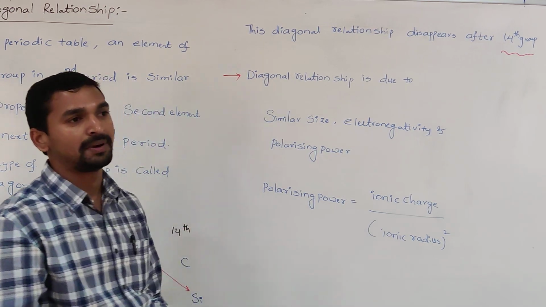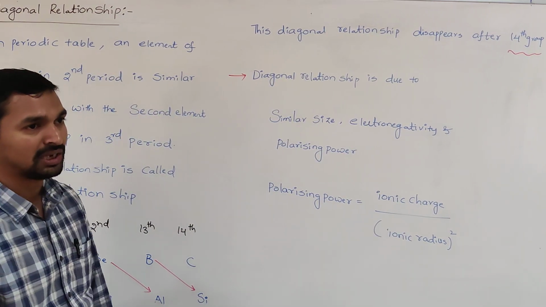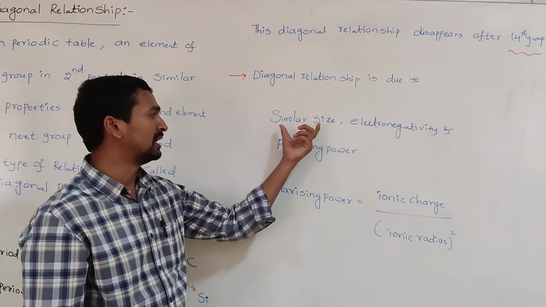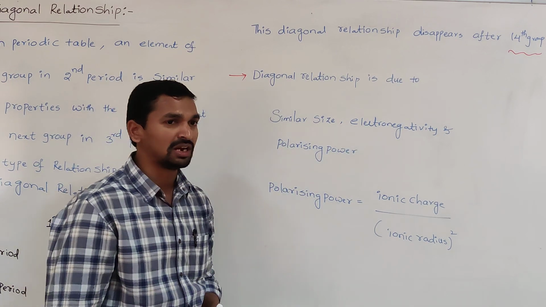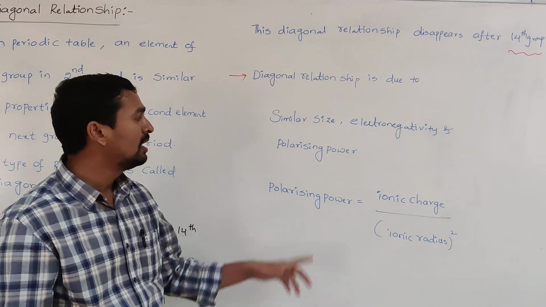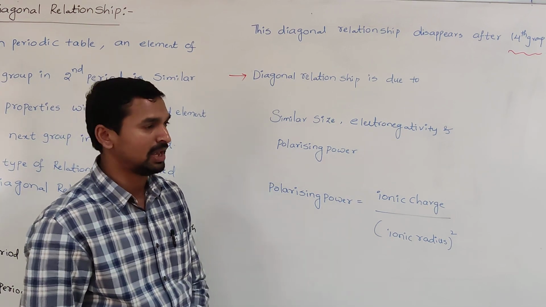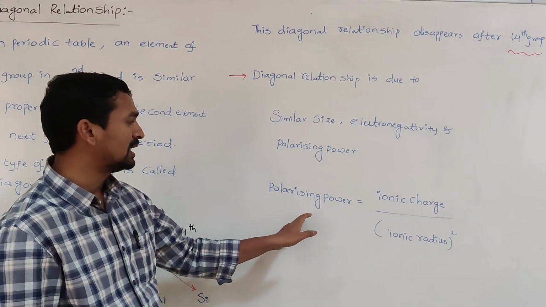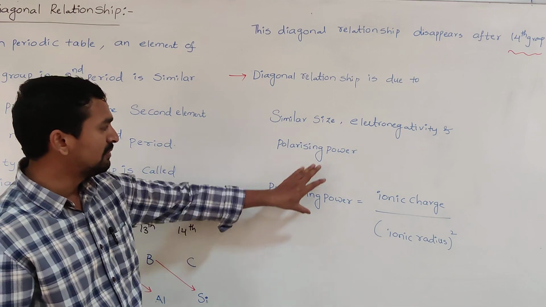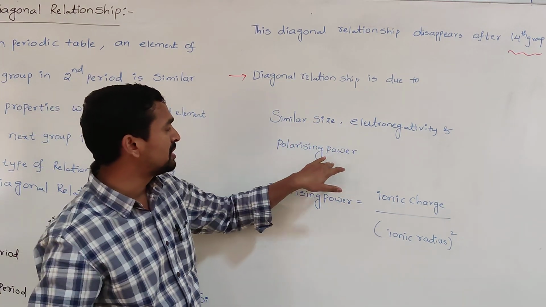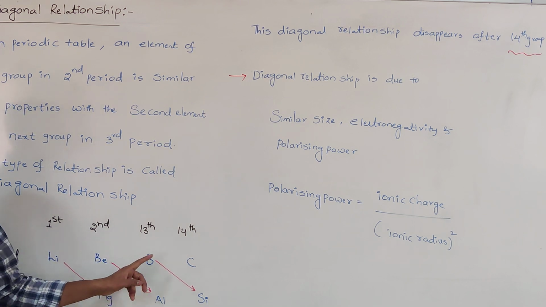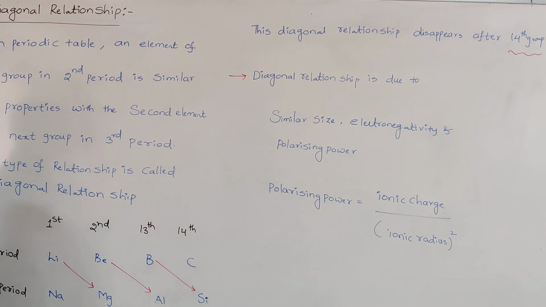Why are they similar in properties? Why can only these show a diagonal relationship? When we observe their size, they are almost similar in size. And when we observe electronegativity, both are nearly the same electronegative in nature, and polarizing power also should be the same. What is polarizing power? How do you calculate it? It is ionic charge divided by ionic radius whole square. So when we see the size, electronegativity or polarizing power, lithium and magnesium, beryllium and aluminium, boron and silicon are similar.